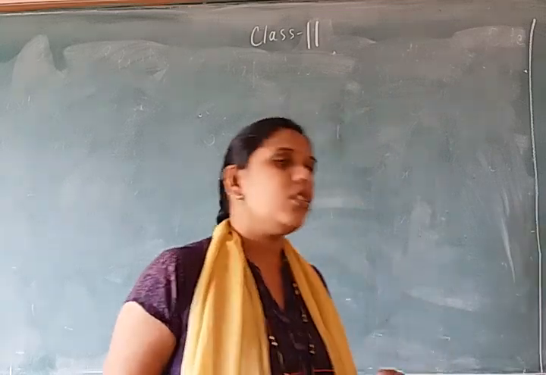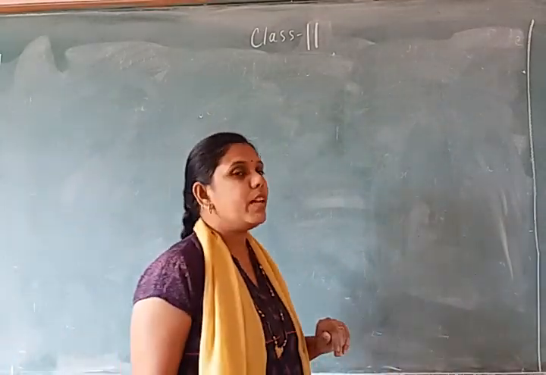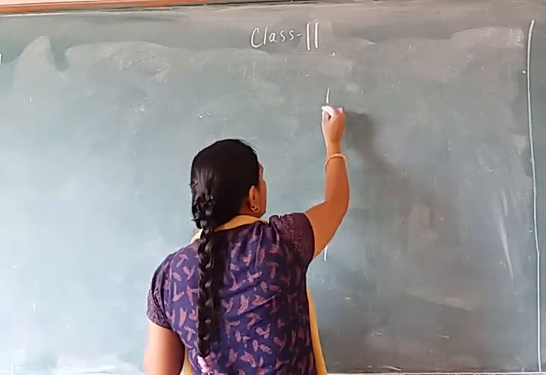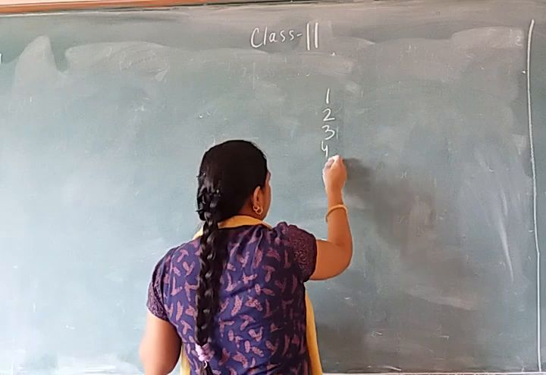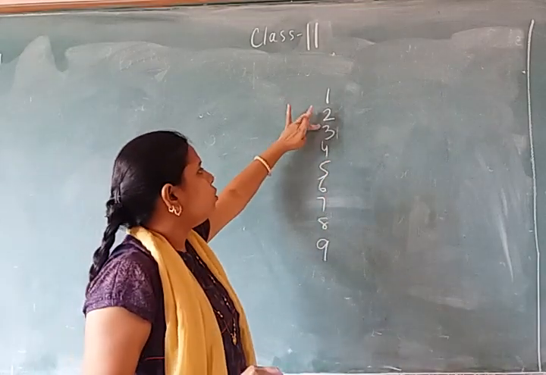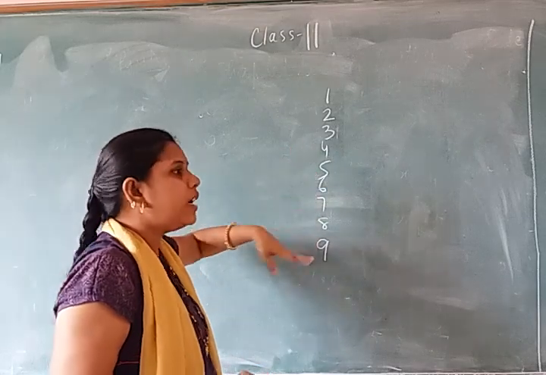So first of all, the 1-digit numbers. How many 1-digit numbers? From 1 to 9. Okay, 1, 2, 3, 4, 5, 6, 7, 8 and 9.